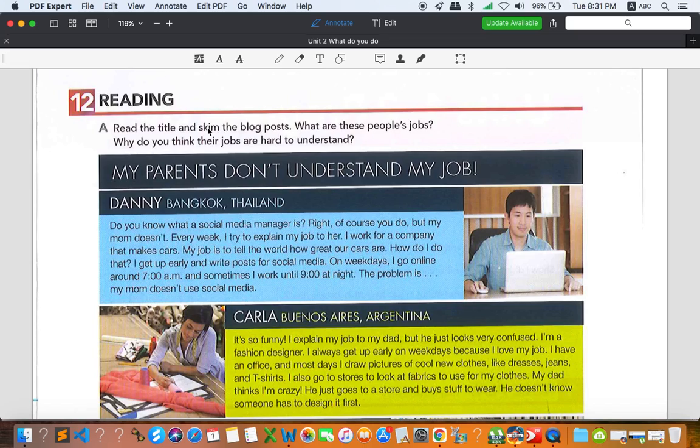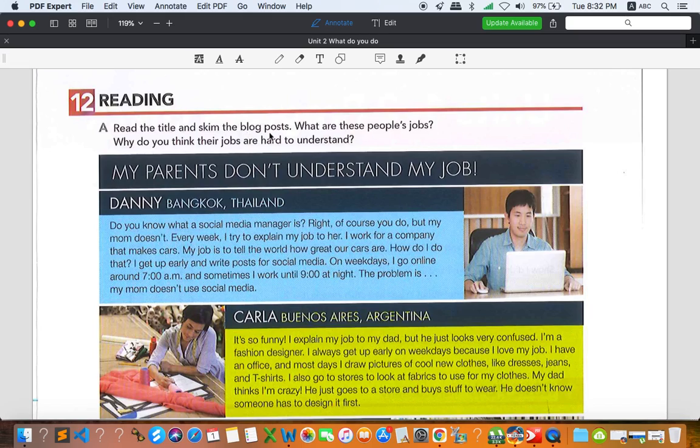The idea of reading quickly is that we want to get the general information of the text, what the text is about. We don't want to get the specific information in the text. So skimming, just read fast to get the idea of what the text is about, and that's it.